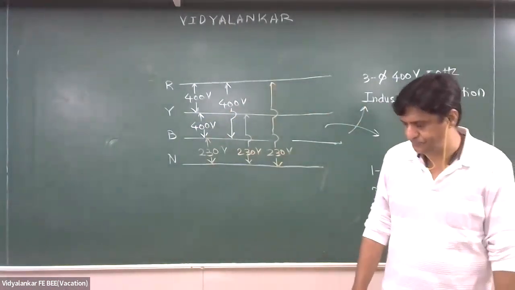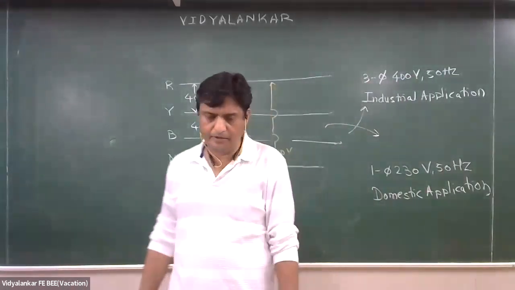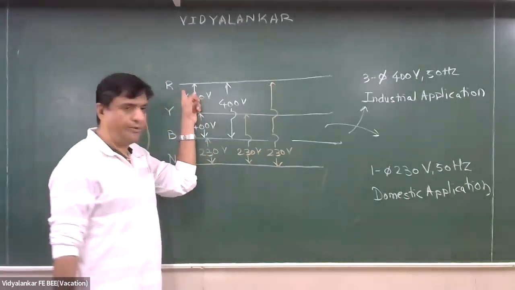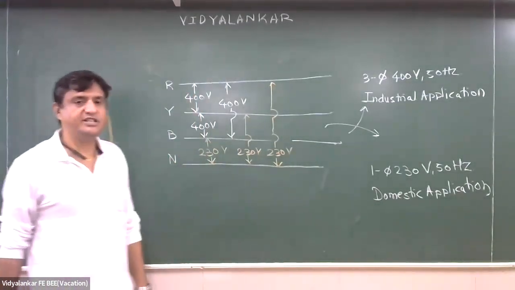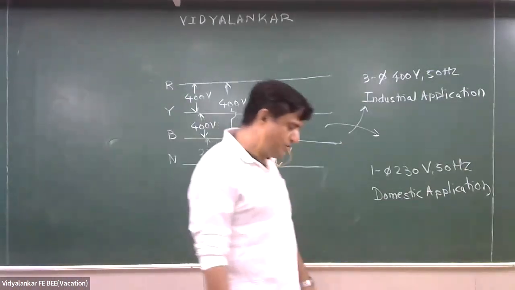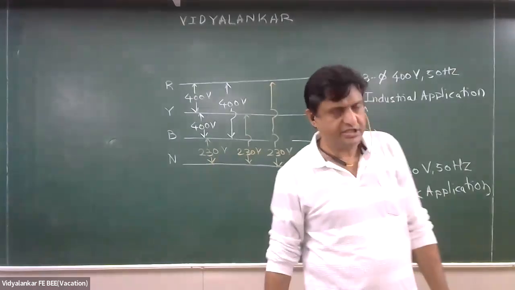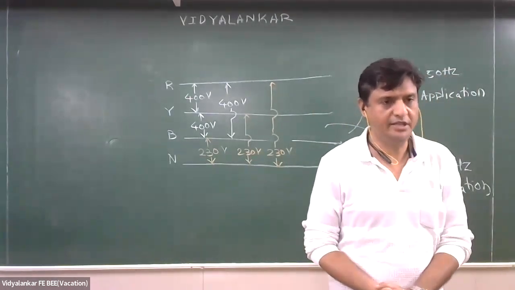In three-phase and single-phase, what exactly is the phase? Phase stands for live wire. Why is it only three-phase? Higher the number of phases, higher will be the efficiency.